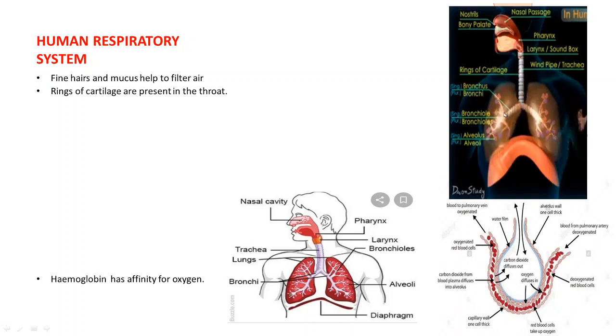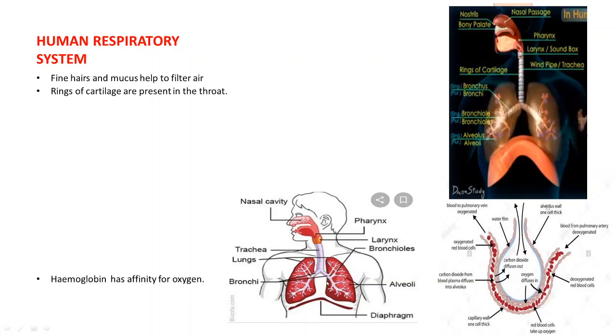Now these lungs are protected by a bony cage called ribs. Now at this point you can see this air passage divides into two separate bronchi.